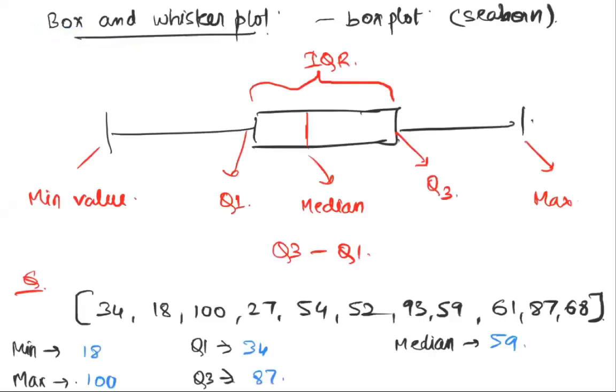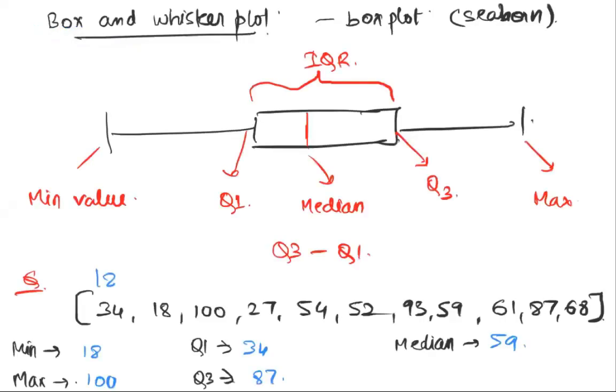How to calculate Q1 and Q3. Q1 is the 25th percentile value. Q3 is the 75th percentile value. How will you find the 25th percentile value? You first have to sort the data.